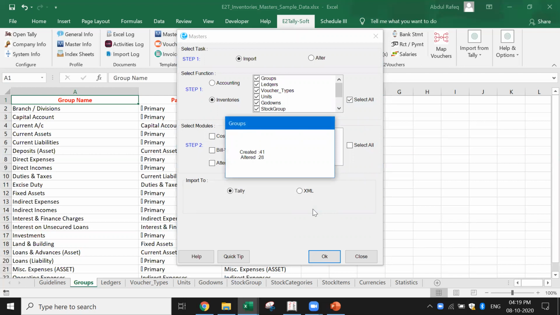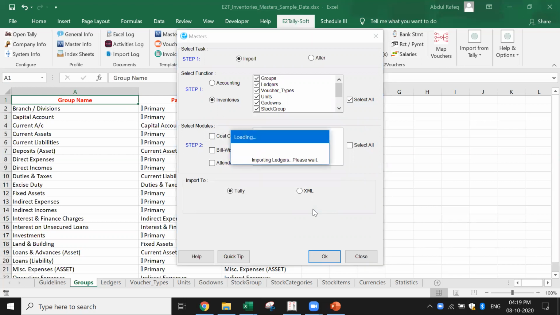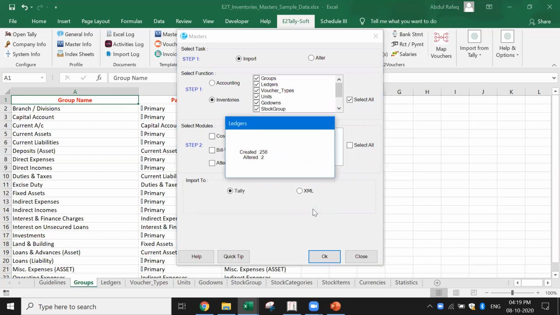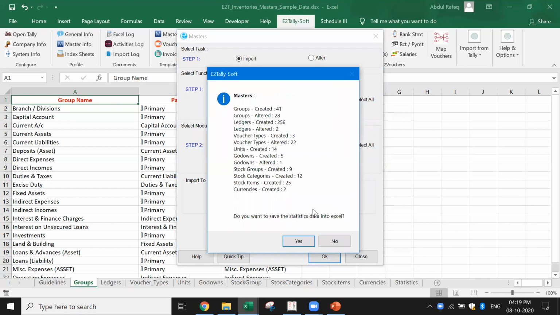Now it starts giving the messages. Groups have been created. Okay, now importing the ledgers. Now see, 256 ledgers have been created. Now voucher types, 22 have been created. Now it's creating the godowns, the stock groups, the stock categories, the stock items, currencies. Now it gives you a beautiful summary of what all data have been imported.